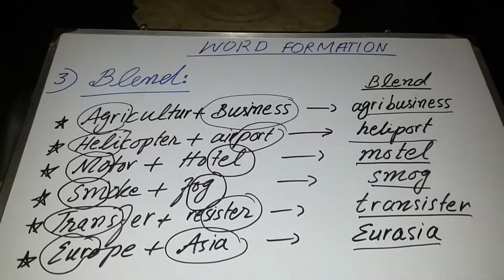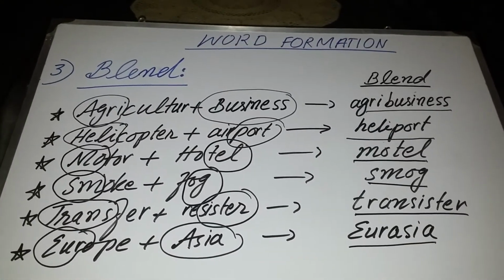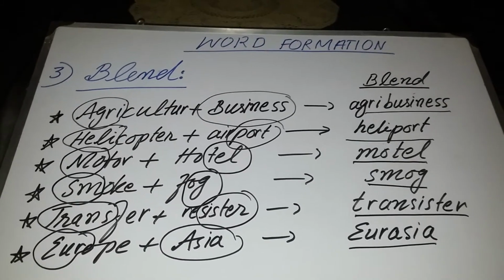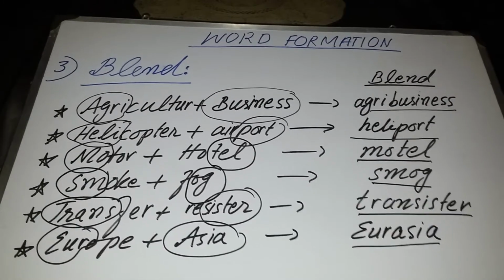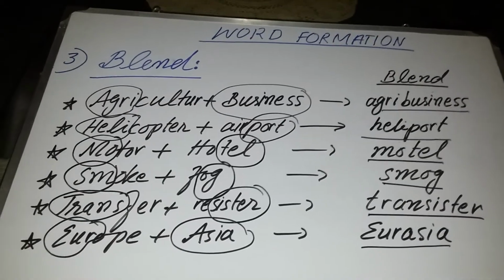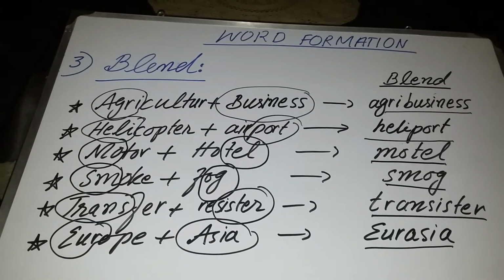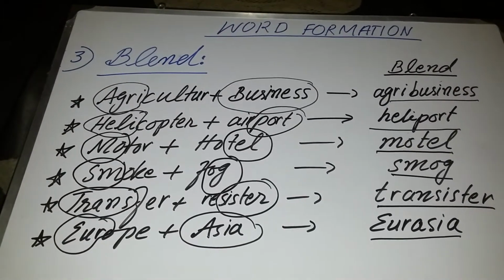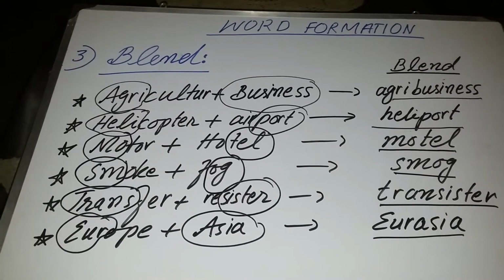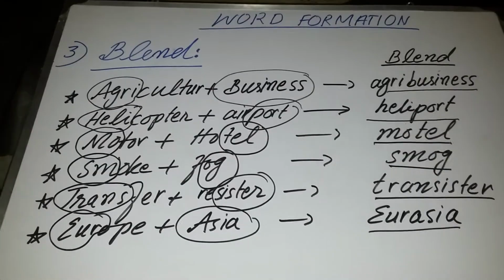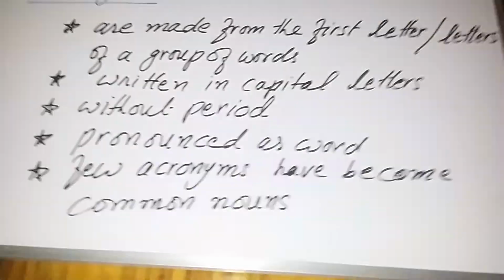This is called blend. In this way different types of words are created, which you should memorize. You should also know the meaning of these words, and where these words can be put when you are writing some material in the English language.